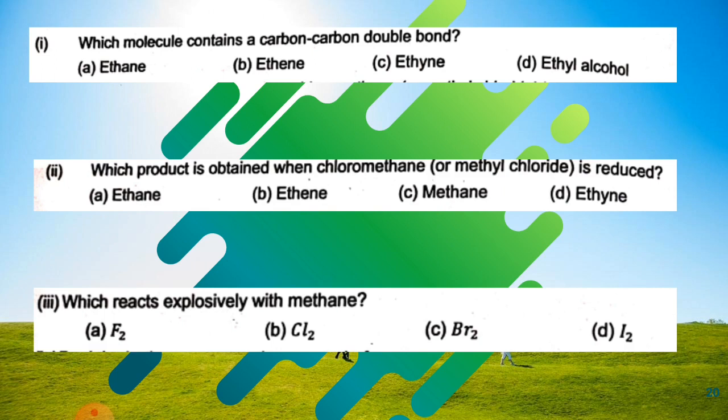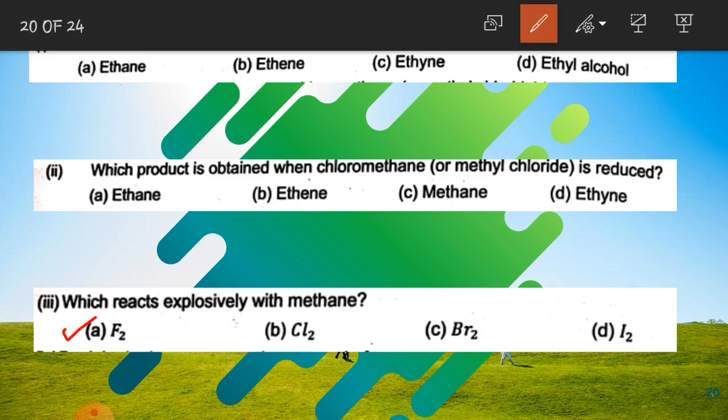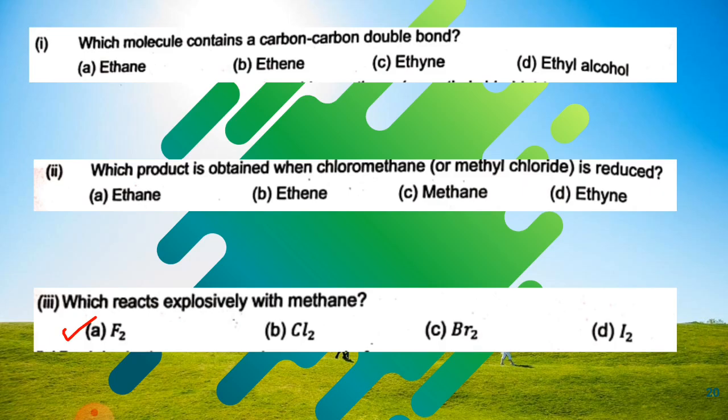Which reacts explosively with methane? We have read about it in the order of reactivity of halogens, that fluorine is the most reactive out of all the other halogens. So it reacts explosively with methane.